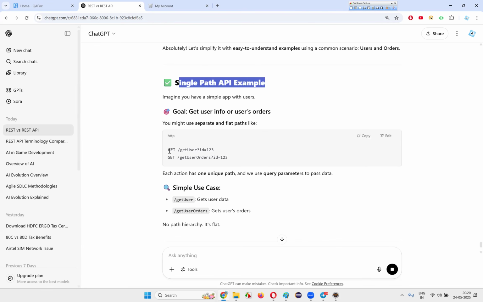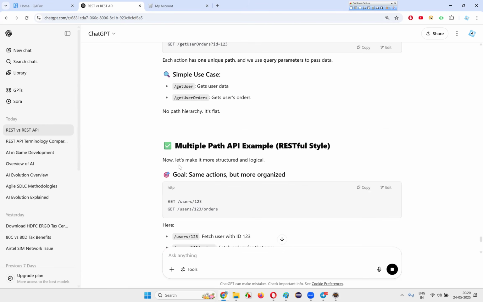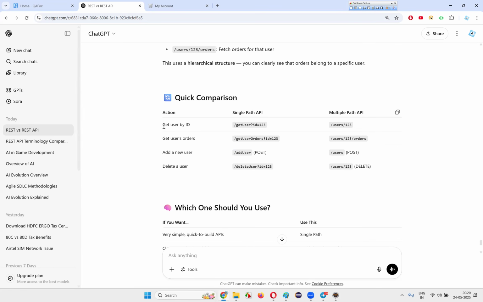Single path APIs are like this. You have to provide everything in a single go, and you'll get all the stuff. Multiple path APIs: get user by ID, get user. These separate multipath APIs will have users 1, 2, 3, users 1, 2, 3 orders, users 1, 2, 3 for deleting and all the stuff.